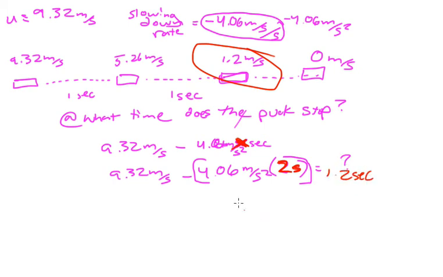All right, so now what we want to figure out is for what value of x does this final answer equal 0. Well, that's pretty easy. Now we just set this equation up. So it's going to be 9.32 meters per second minus 4.06 meters per second squared times x, I'll cover it again with red, equals 0.